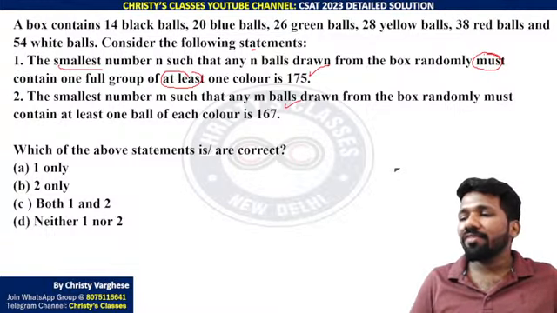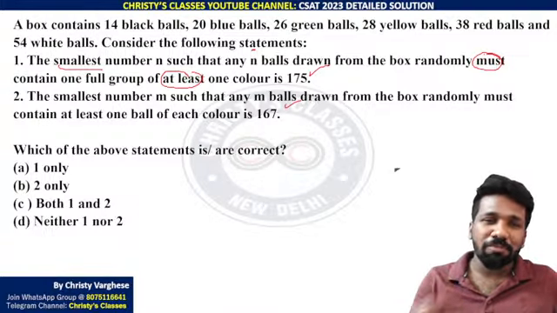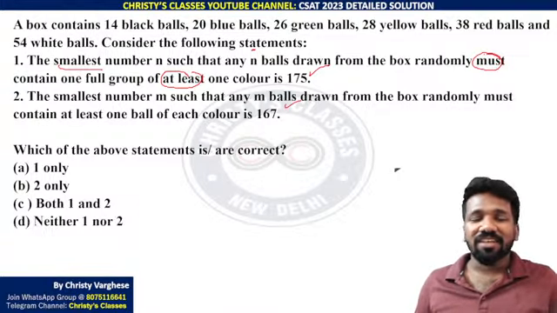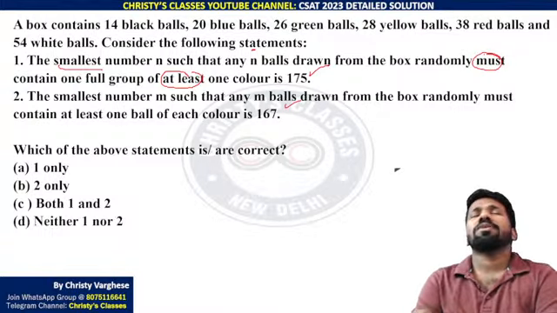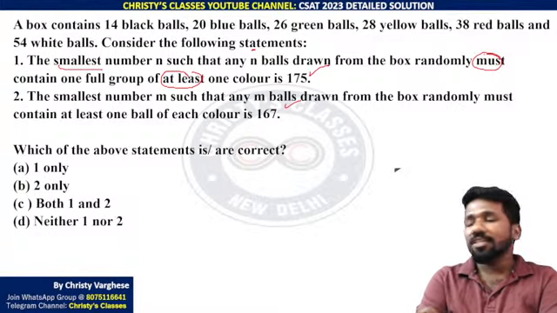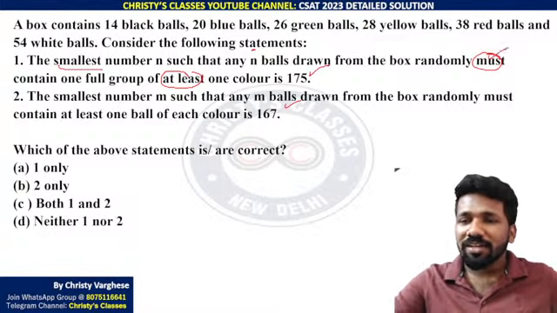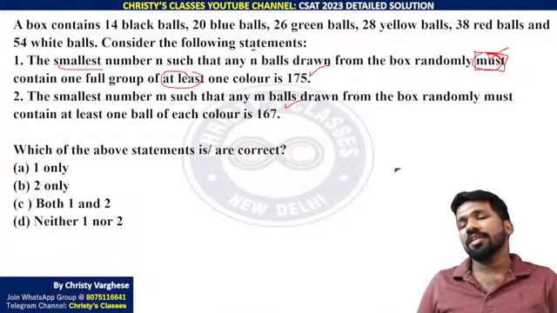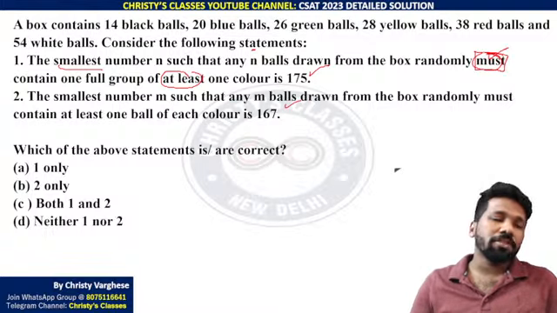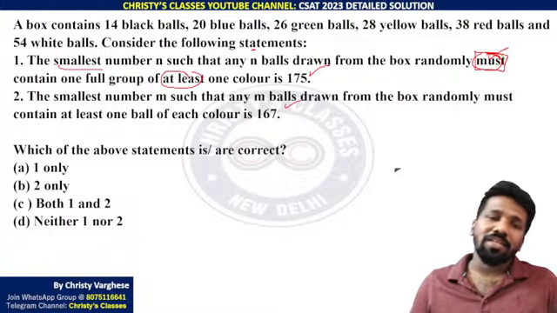These are all very strong words, so you cannot take an exception by taking the luckiest case. So don't take the luckiest case, take the worst case possible and find the answer for that in these kinds of questions. That is the trick I will tell you. When keywords like must, ensure or guarantee are there, it's a certainty problem. It's not a probability problem. It is not based on chance. It is based on certainty.